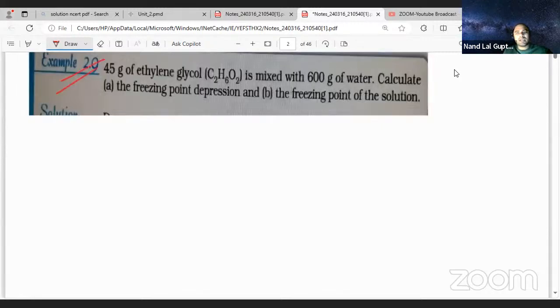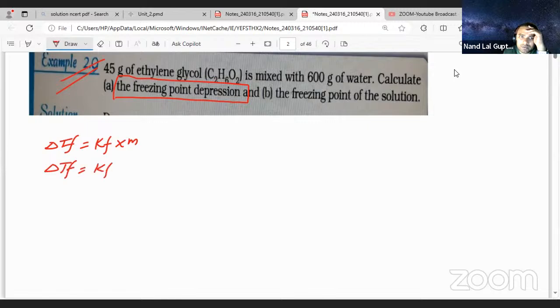Question number 2.9. They are asking the depression in freezing point, delta TF. What is delta TF? Kf into m. So delta TF is equal to Kf into W2 into 1000 divided by M2 into W1. 45 gram of ethylene glycol is mixed with 600 gram of water.